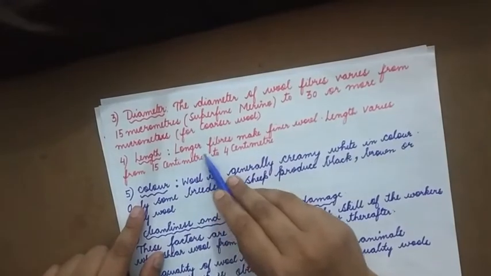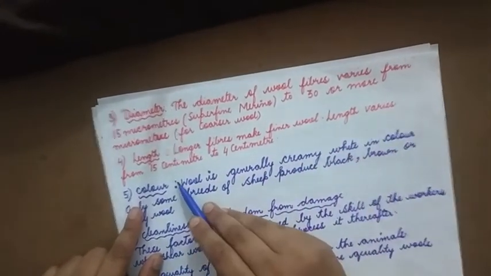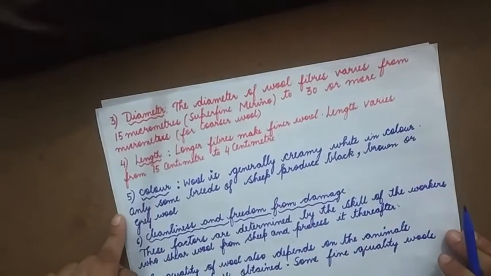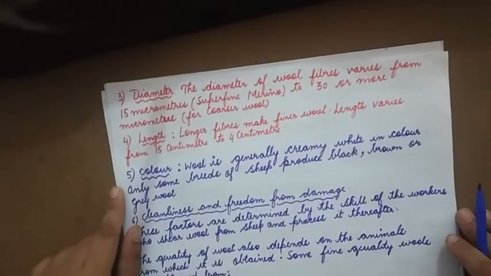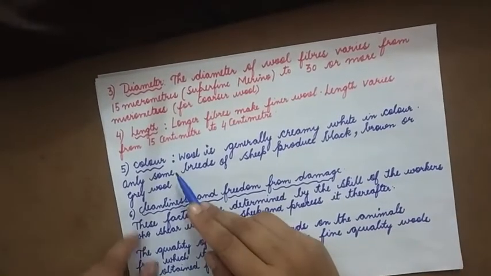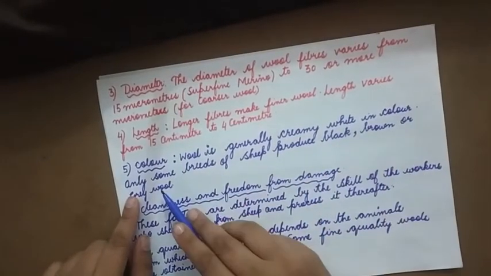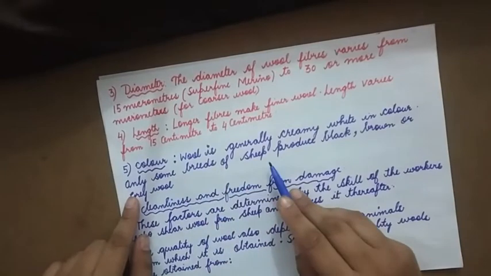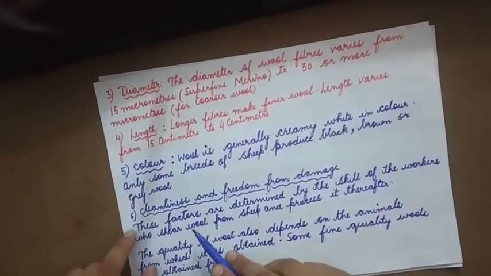Length. Long fibers make finer wool. Length varies from 15 centimeter to 4 centimeter. So if the fibers are long, it is much better. Color. Wool is generally creamy white in color. Only some breeds of sheep produce black, brown or grey wool.